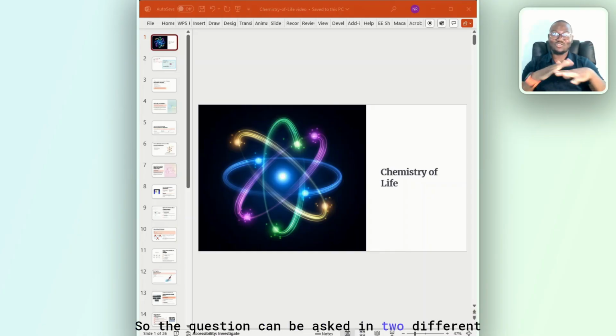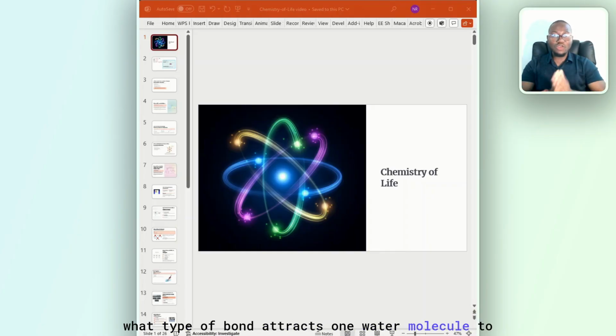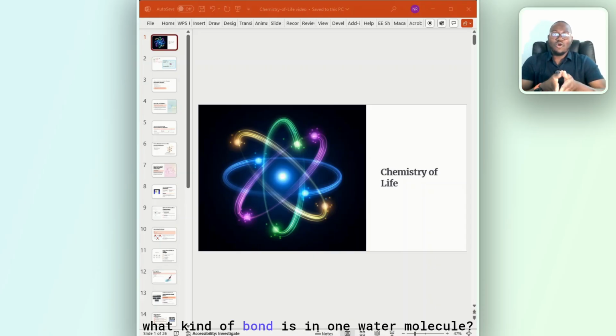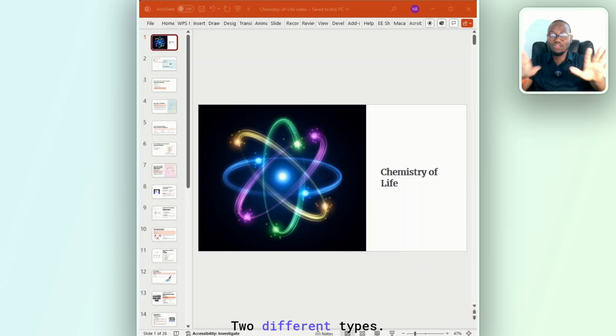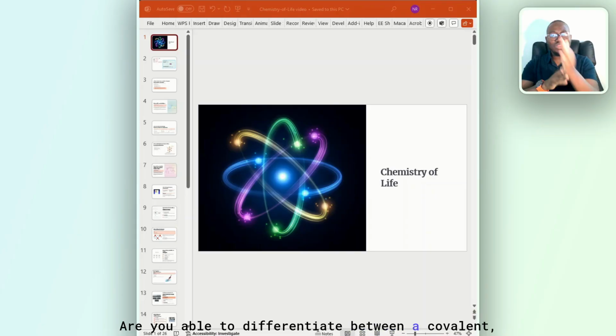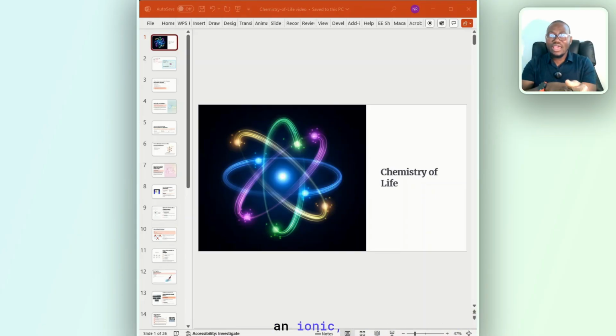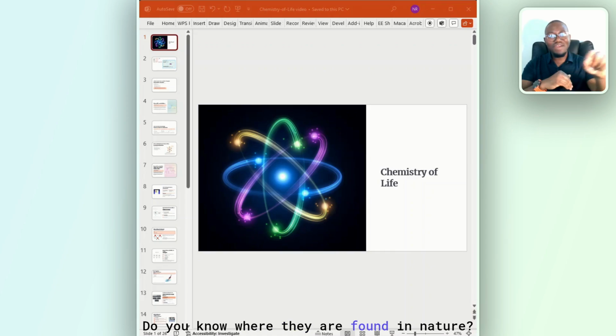So the question can be asked in two different forms. This question is saying, what type of bond attracts one water molecule to another? They can still ask you, what kind of bond is in one water molecule? Two different types. They can give you an ionic bond, a peptide bond, a hydrogen bond, a covalent bond, a hydrolytic bond. Are you able to differentiate between a covalent, an ionic, a peptide, a hydrolytic, or even a hydrogen bond? Do you know where they are found in nature?